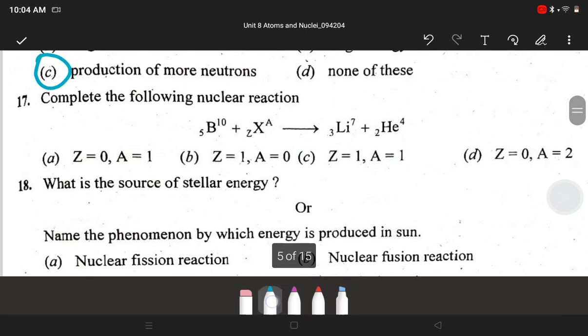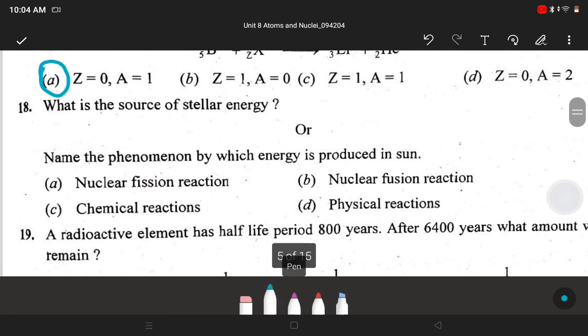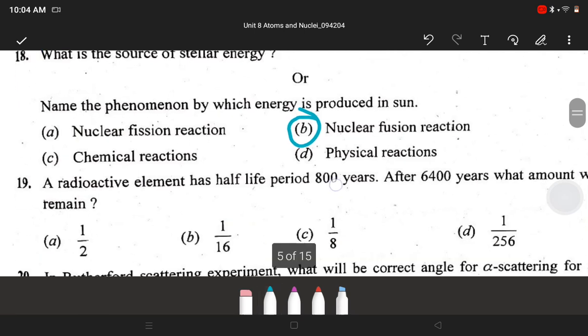Next, complete the following nuclear reaction: boron-10 plus ZXA gives lithium-7 plus helium-4. The answer is A, Z is 0 and A is 1. Next, what is the source of stellar energy, or name the phenomenon by which energy is produced in the sun? Answer is B, nuclear fusion reaction.